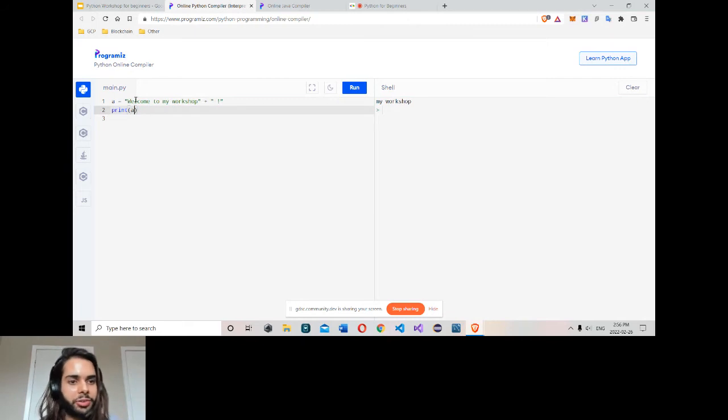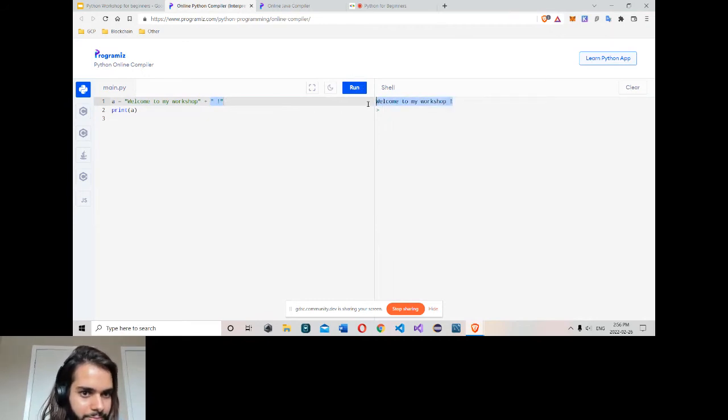If you want to combine two strings, you can simply write the first string, then the plus symbol, then one more string. Click run. It got added. So you can combine two strings by using the plus symbol or addition operator.